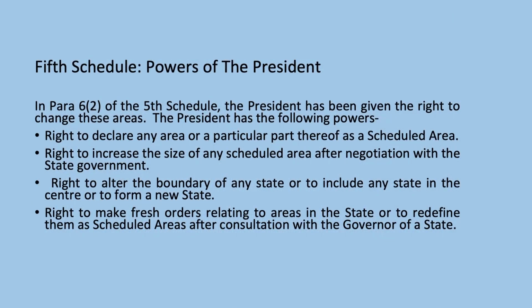5th Schedule, powers of the President. In para 6(2) of the 5th Schedule, the President has been given the right to change these areas. The President has the following powers: right to declare any area or a particular part thereof as a scheduled area, right to increase the size of any scheduled area after consultation with the state government, right to alter the boundary of any state or to include any state in the center or to form a new state, right to make fresh orders relating to areas in the state or to redefine them as scheduled area after consultation with the governor of a state.